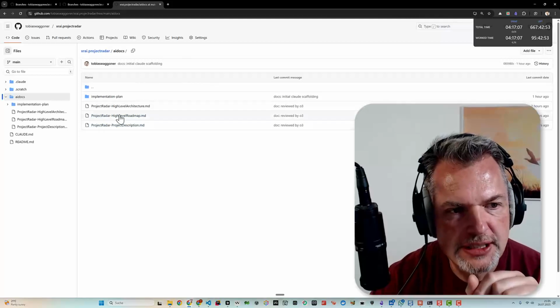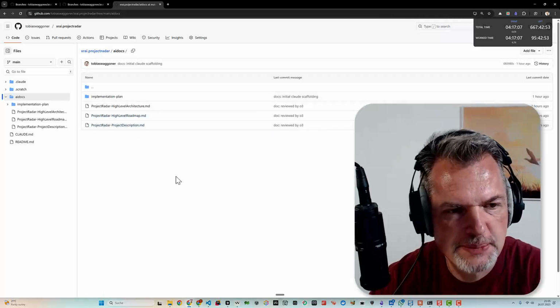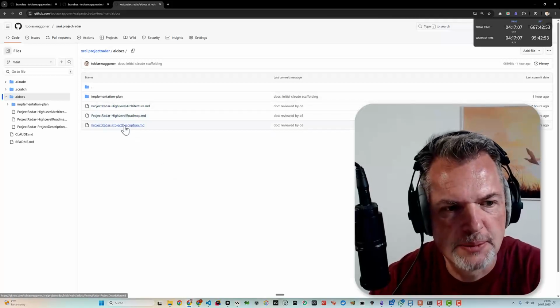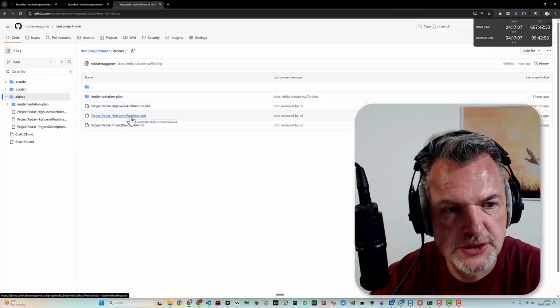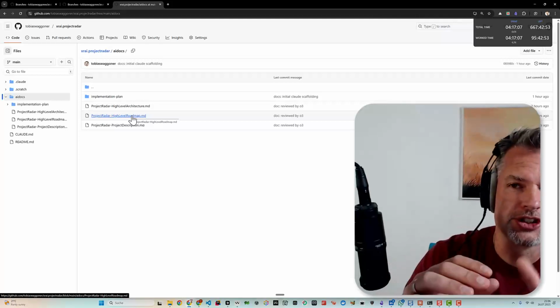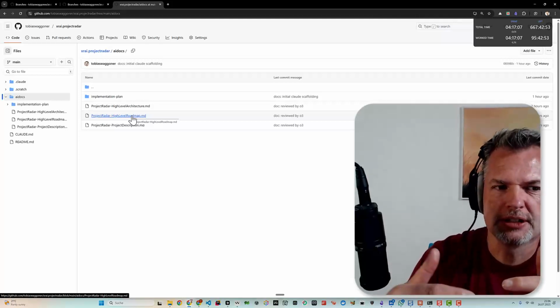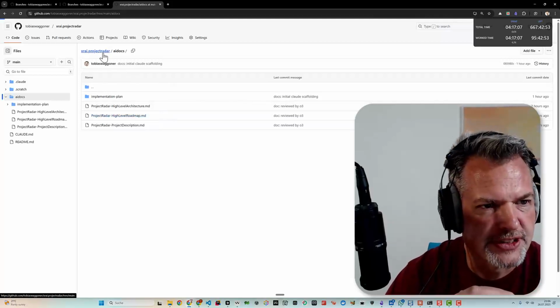With the AI docs, I iteratively created these 3 specs here. We have a project description, a high-level architecture, and a high-level roadmap file. This is the source from which we now break out our implementation plans, our iterations. And I will show you this in a second.